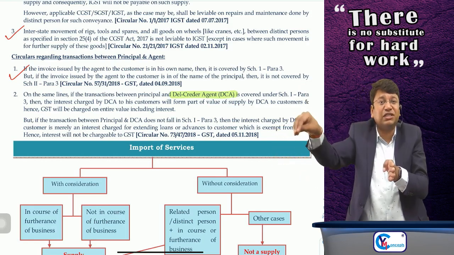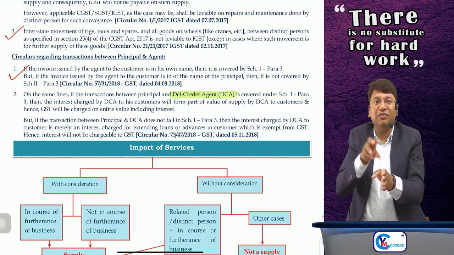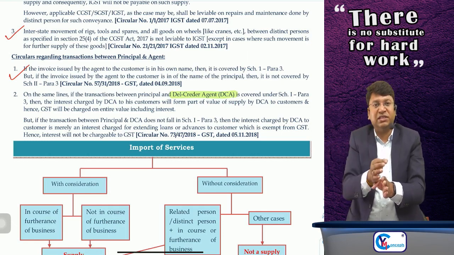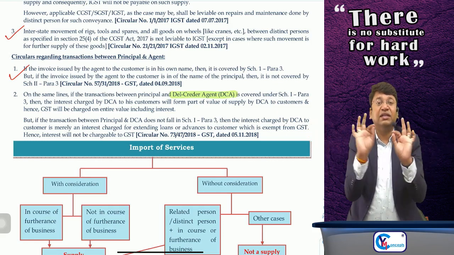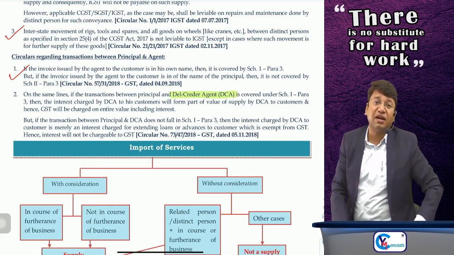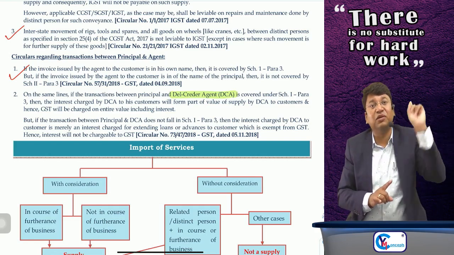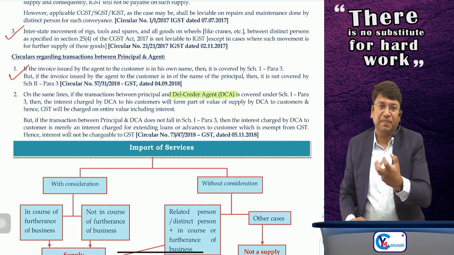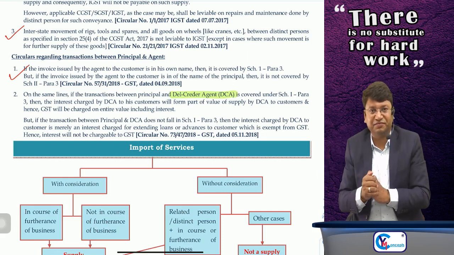He is the actual supplier for the customer, and if he is charging interest or a late payment fee over and above the price, then that interest or late payment fee will form part of the value of supply on which GST will be chargeable. But if the transaction is not covered in Schedule 1, meaning the del credere agent is issuing the invoice in the name of the principal to the customer and not in his own name,